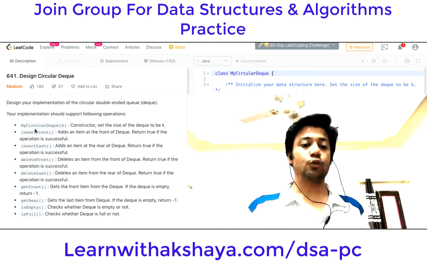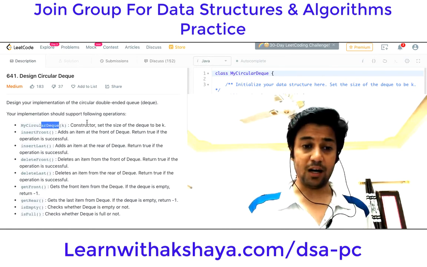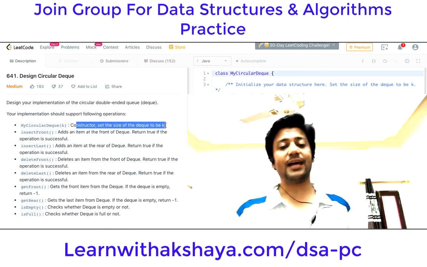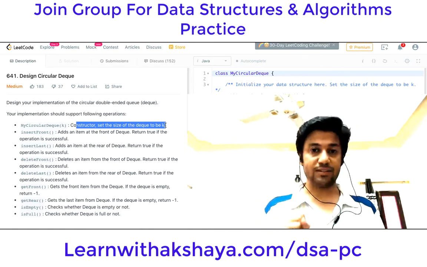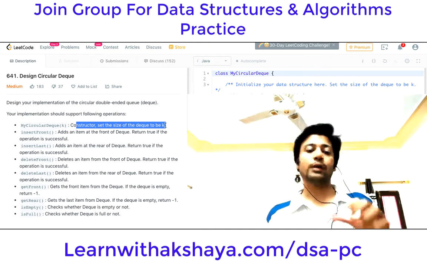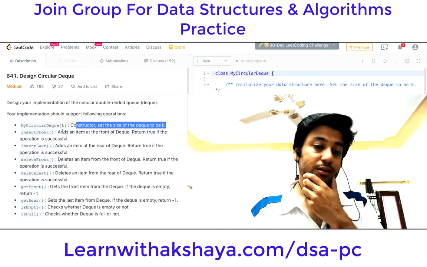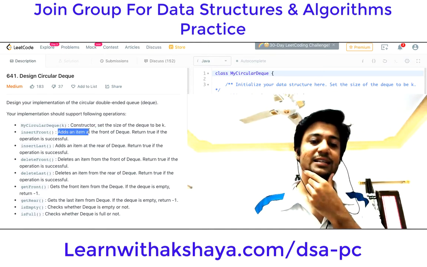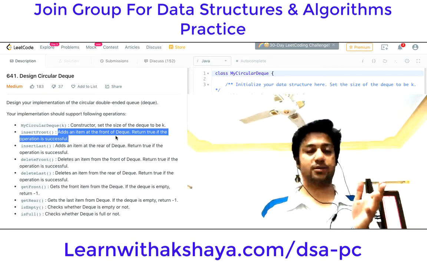Okay, so first thing is my circular DQ, which is the same as the name of the class, right? So this is basically a constructor, and it sets the size of the DQ, right? Remember, the circular DQ already has a fixed size, right? We created it like this, it has a fixed size, right? So as a constructor, it gives us that input. The second function, or the first function it wants, is insert front, which basically adds an item at the front of the DQ. Return true if the operation is successful, right?